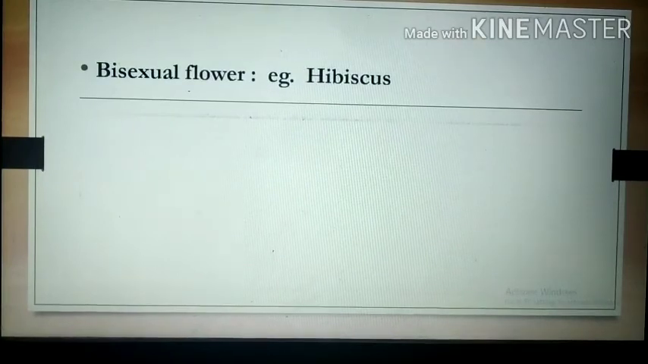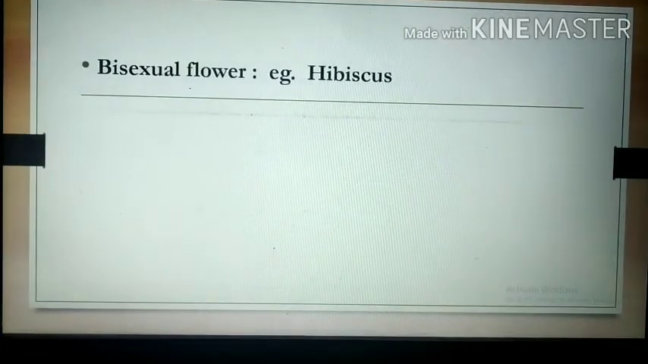Some flowers are bisexual. For example, the hibiscus. The flower in which the androecium and gynoecium both are present on the same flower is called a bisexual flower. And the example is the hibiscus flower.